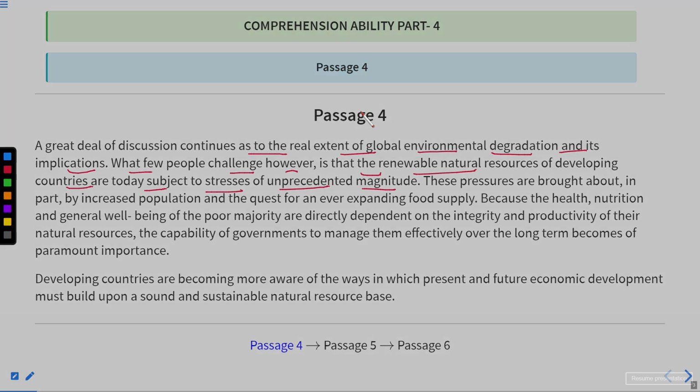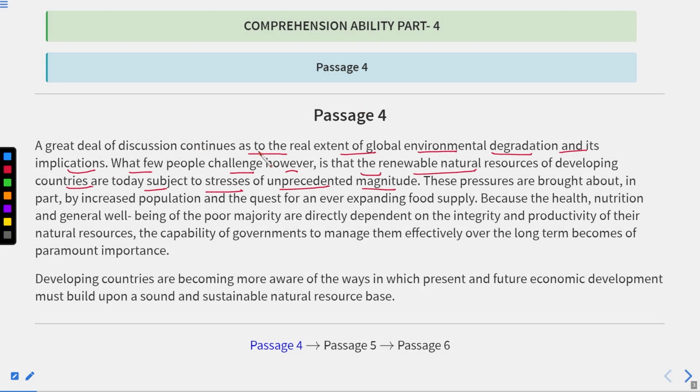Here it is. A great deal of discussion continues as to the real extent of what we have to do. We have to look for Asian and African countries. Now, these pressures are brought about in part by increased population and the quest for an ever-expanding food supply, because of the health, nutrition and general well-being of the poor majority.